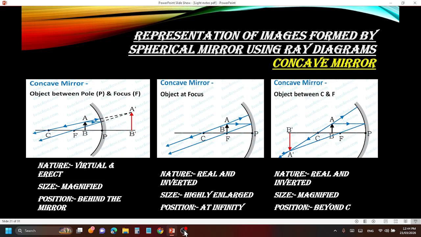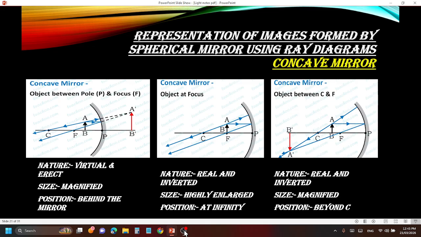Remember, in concave mirror only one case is there where the image is formed virtual and erect, and all the rest are formed real and inverted. Remember this. So the nature is virtual and erect, the size is magnified, and the position is behind the mirror. Now comes the next: object at focus.